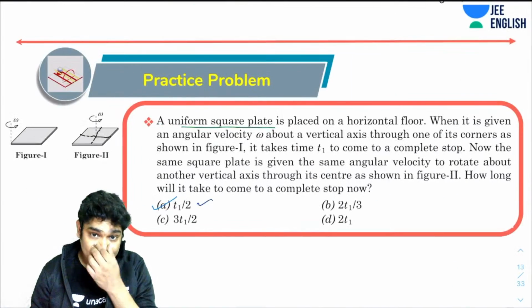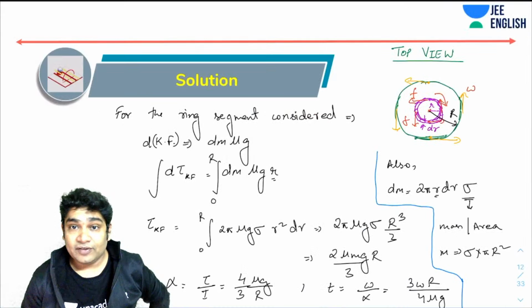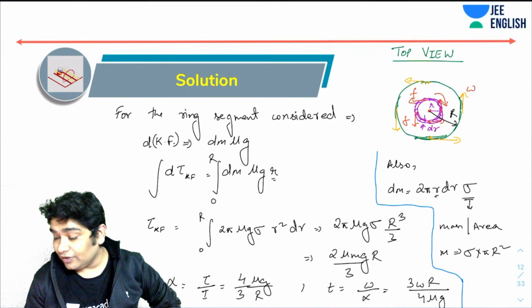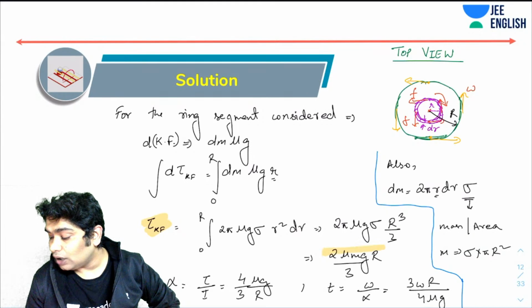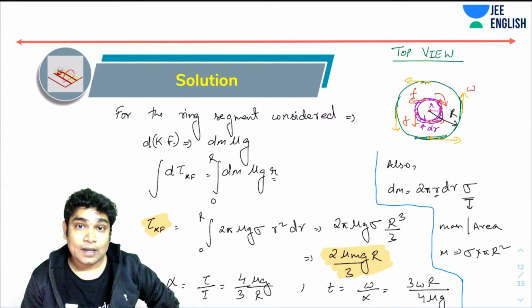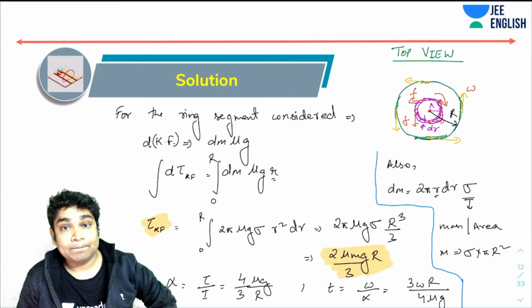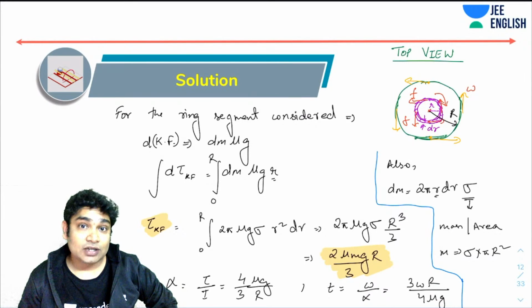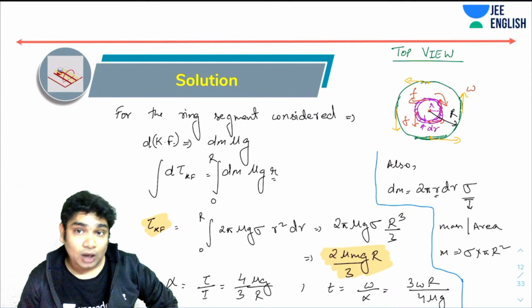In the previous question, the torque came out to be proportional to R. So it is directly proportional to the radius. That is the idea. And here also, you know that moment of inertia is proportional to R square, and the torque is proportional to R.